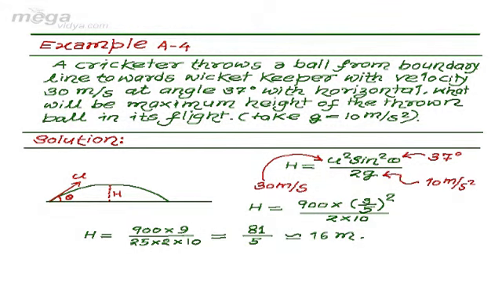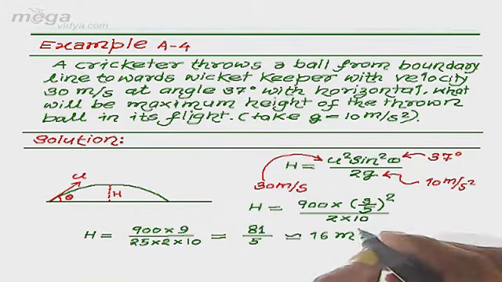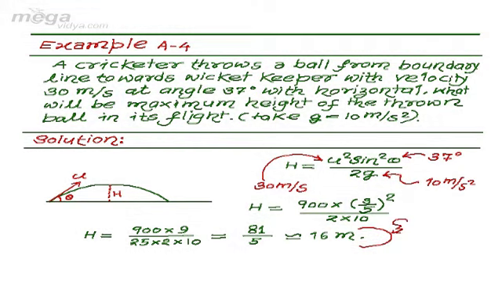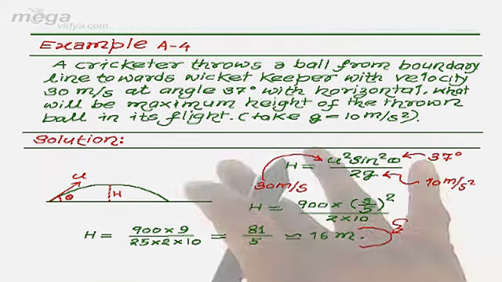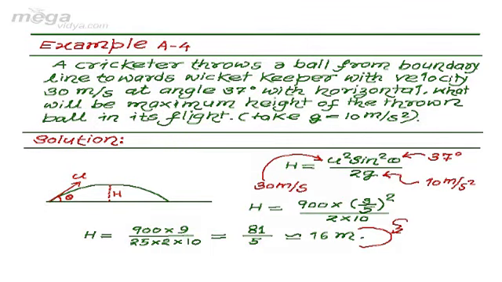So here, on calculating this value, we can say that the projectile, meaning the ball, goes maximum up to 16 meter from the ground in order to reach the wicketkeeper. So our answer is 16 meter, which is our final answer in this case.